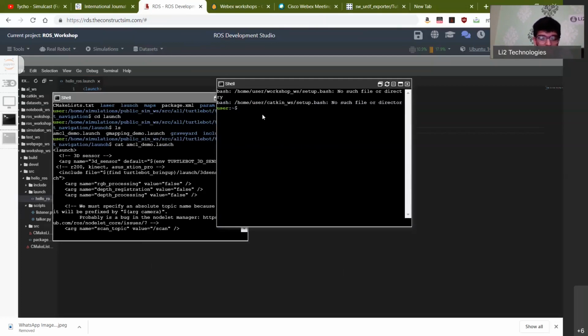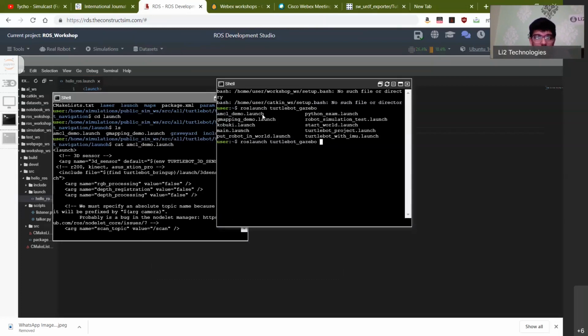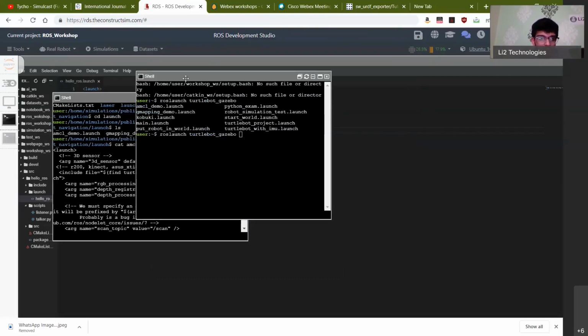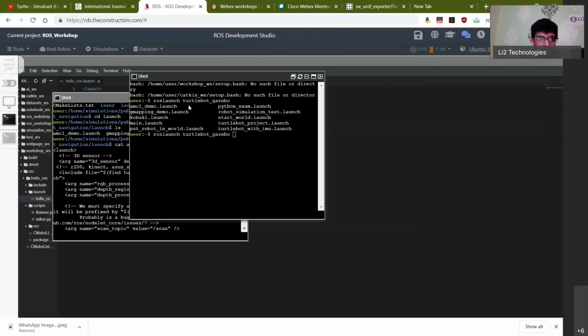For launching a file, use the following command: type roslaunch followed by the name of the package, which in this case is turtlebot_gazebo, and then the name of the file. Also remember that if you double tab, then you will get a list of possibilities that you can run. So you have amcl_demo, and so on.